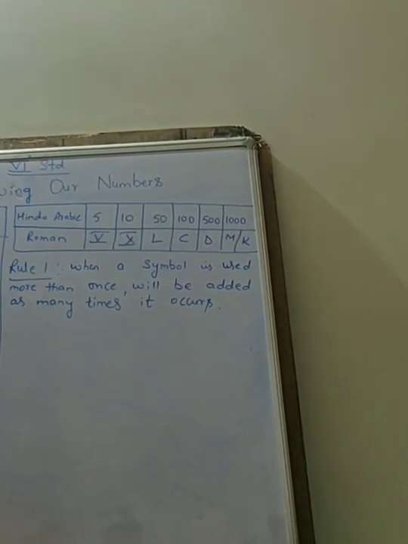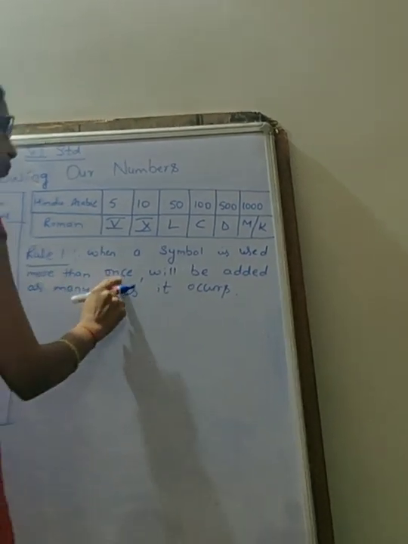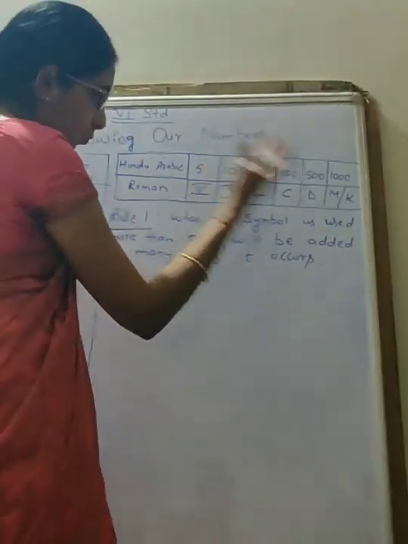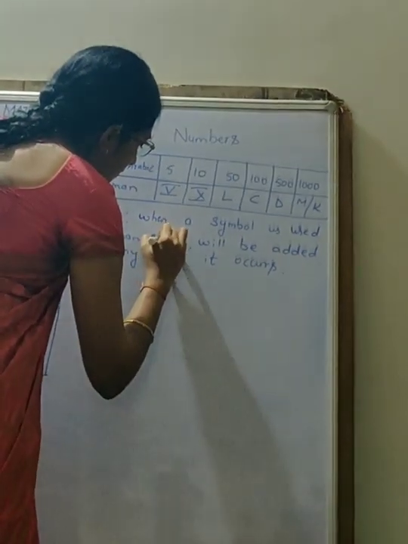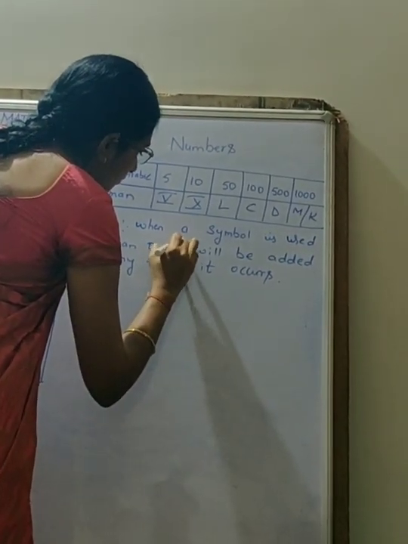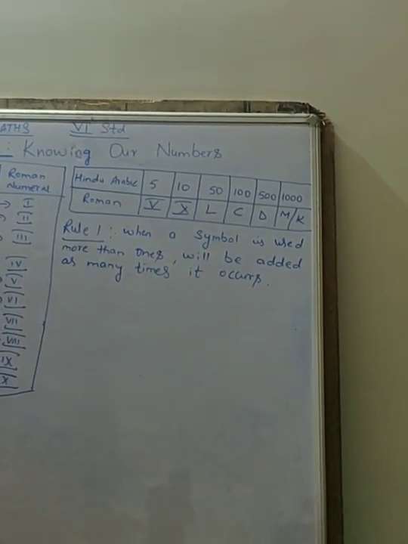So what the first rule says, when a symbol is used more than once, it will be added as many times as it occurs.